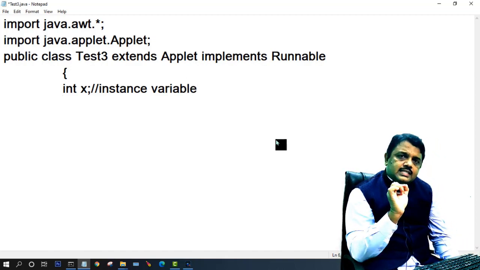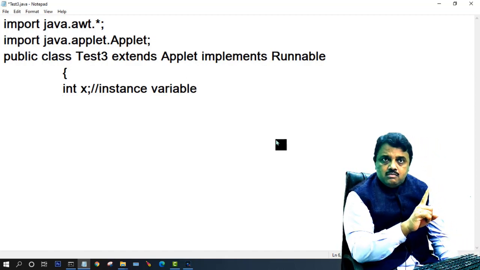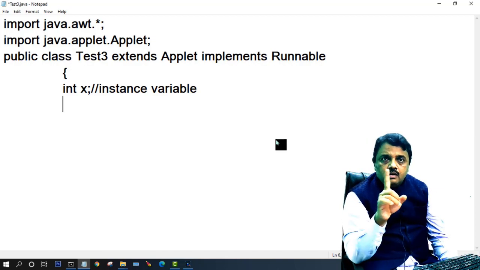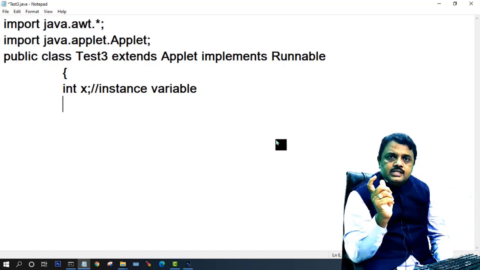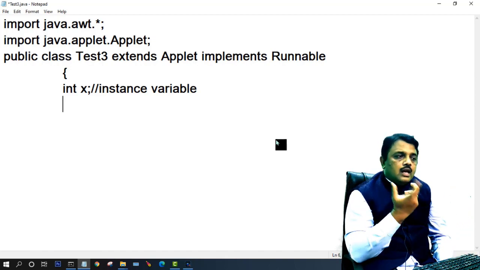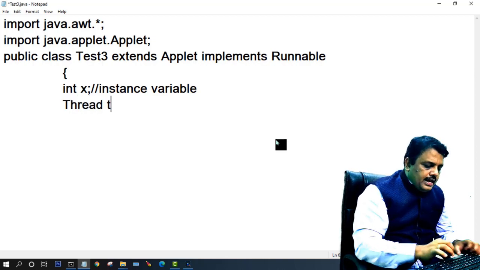Why I declare X here is because the ball moves from X to Y. That is, the ball moves horizontally. The X coordinate must be changed. Then the ball is moving. Now I just write Thread t.